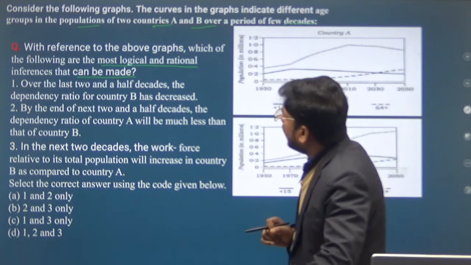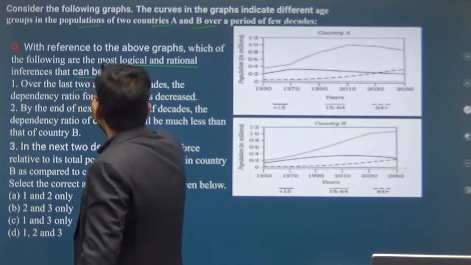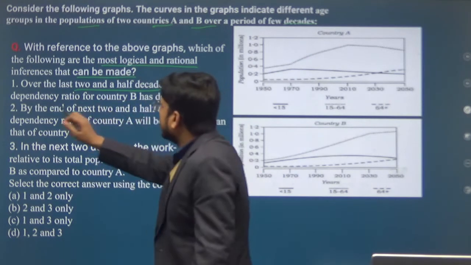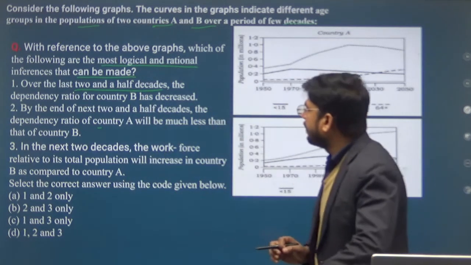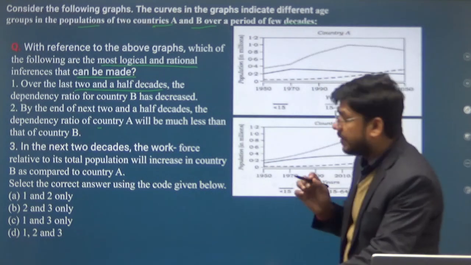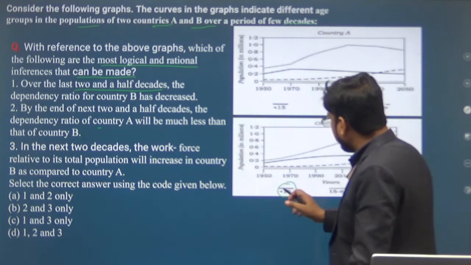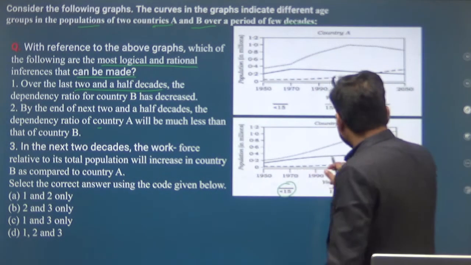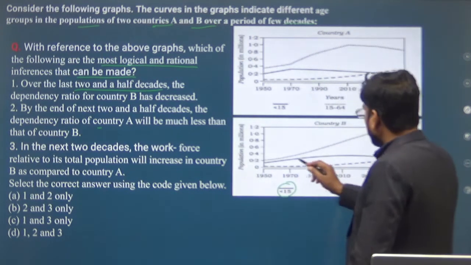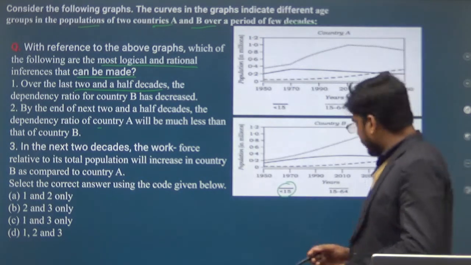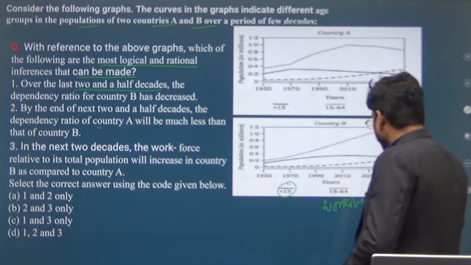The first is, over the last 2.5 decades, the dependency ratio of country B has decreased. The population below 15: this line shows the population below 15, and this dotted line shows the working population. This is working population.